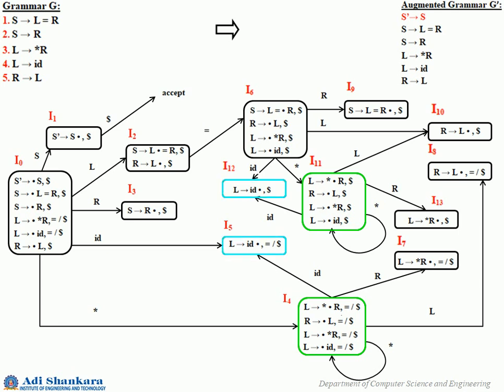Then I5 and I12, you can see I have colored it in a similar way. Then I7 and I13, those are the states which could be merged. And the last set, that is I8 and I10, could be merged. You don't have any other items which could be merged. If you notice, you cannot have any more sets of states which could be merged. Okay, so let us see this.